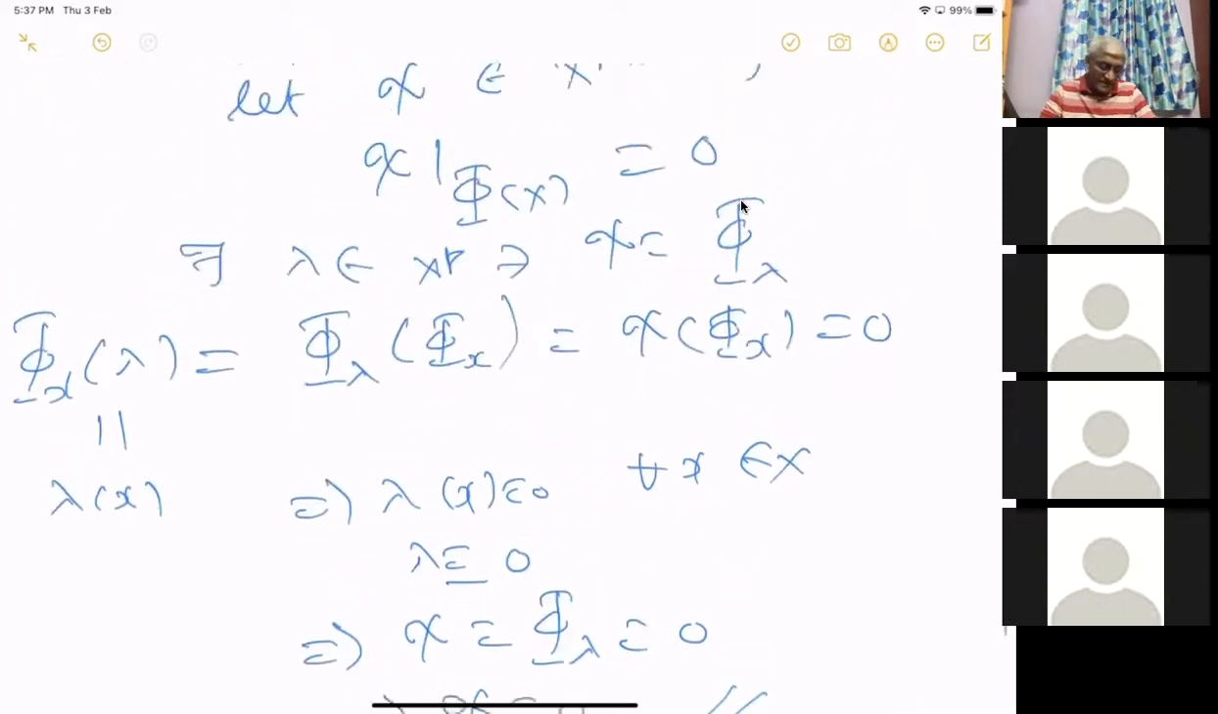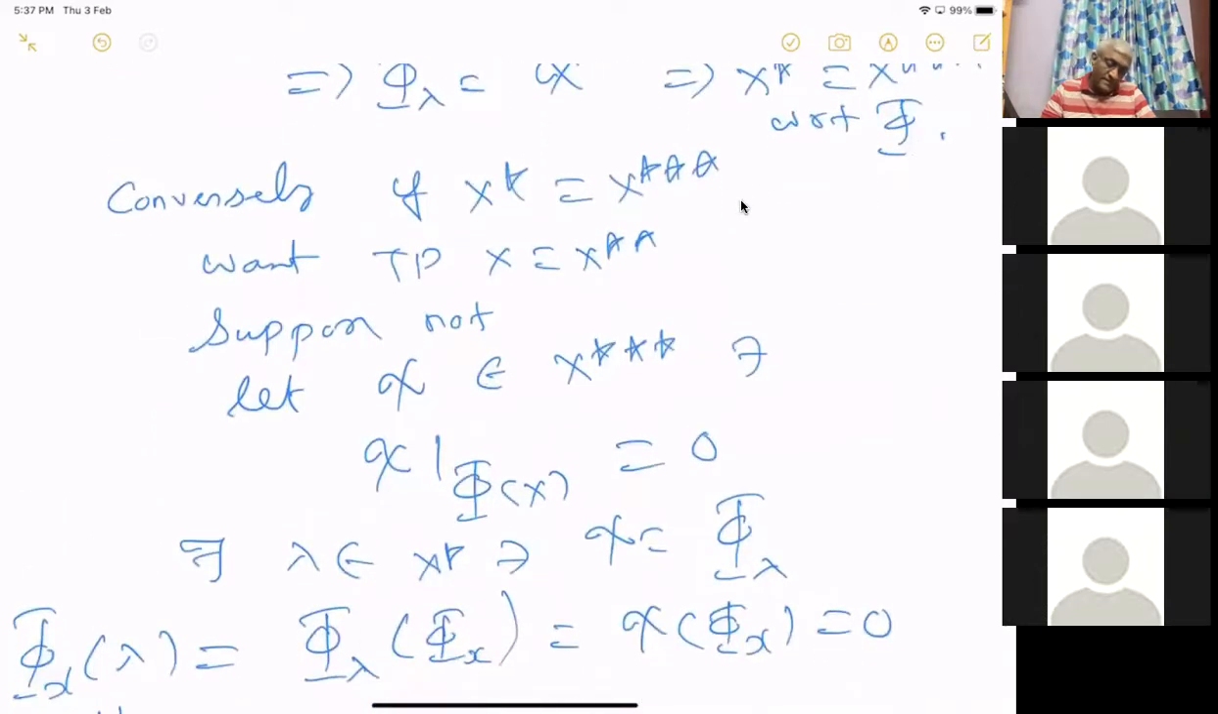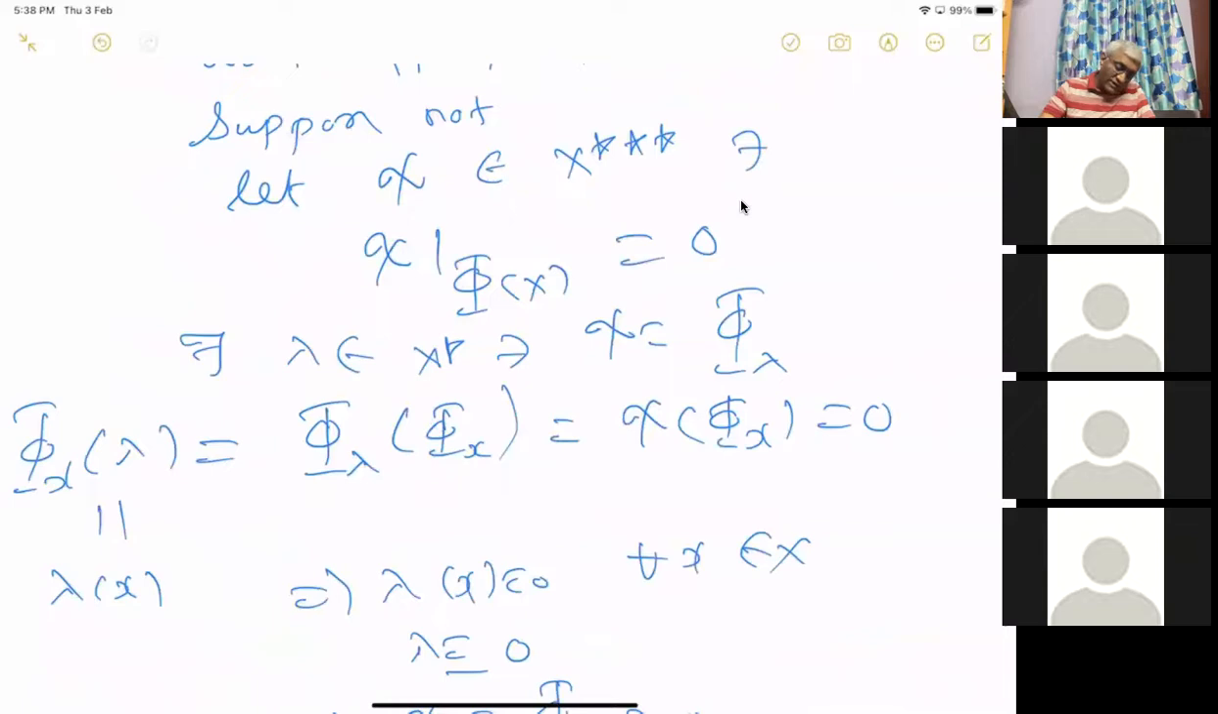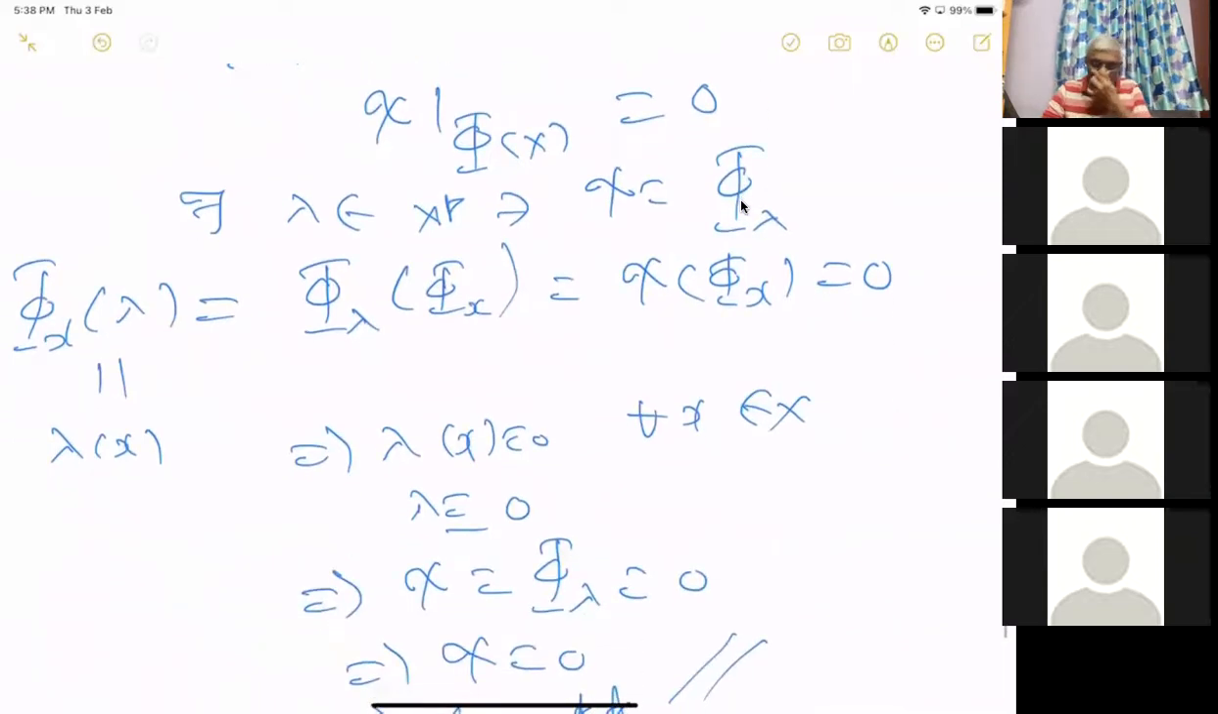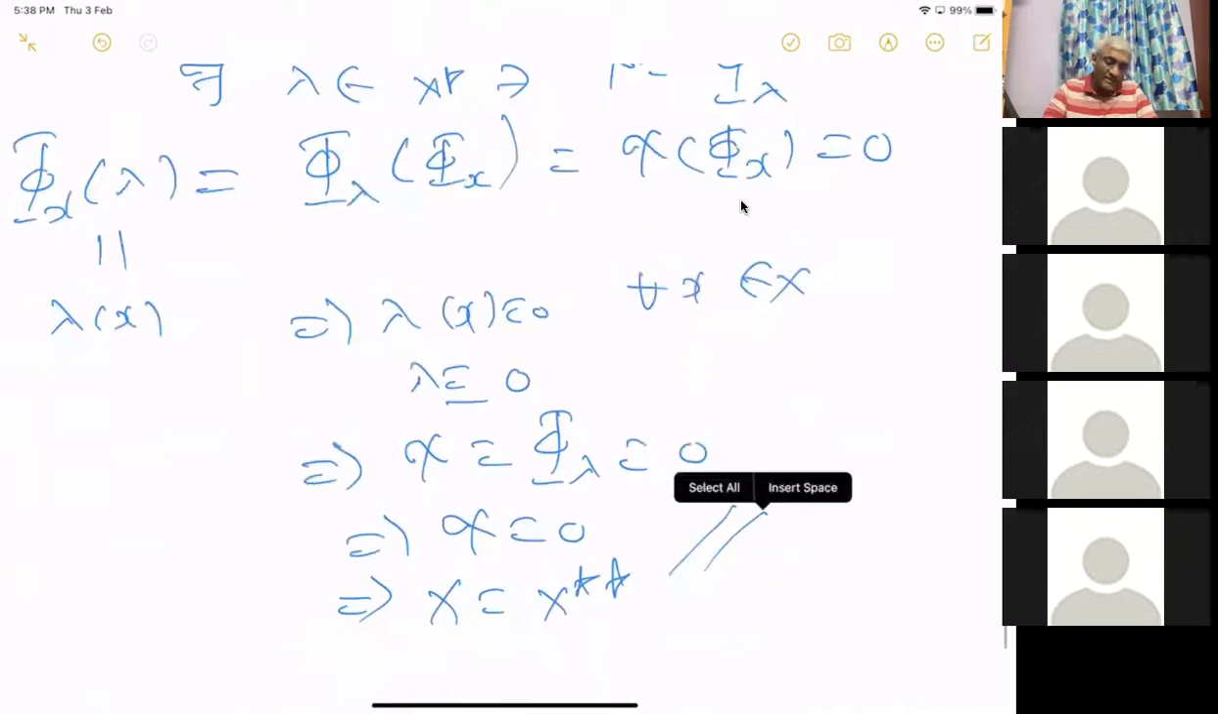Is it okay? Shall I show you the proof again? Suppose this exists, and we assume that x star equals x triple star. Then we want to prove that x equals x double star. Suppose that is not the case, then we take a chi which vanishes on this closed subspace. This subspace is closed. Then we show that it cannot be anything else other than 0, which will imply x equals x double star. Okay, it's just a matter of writing it. That's all. Fine.